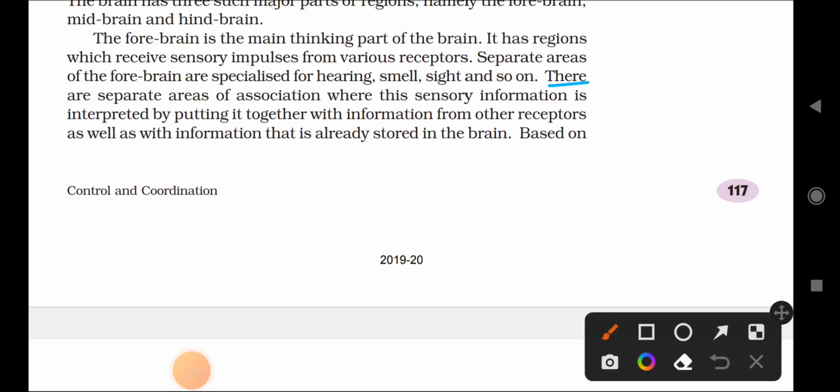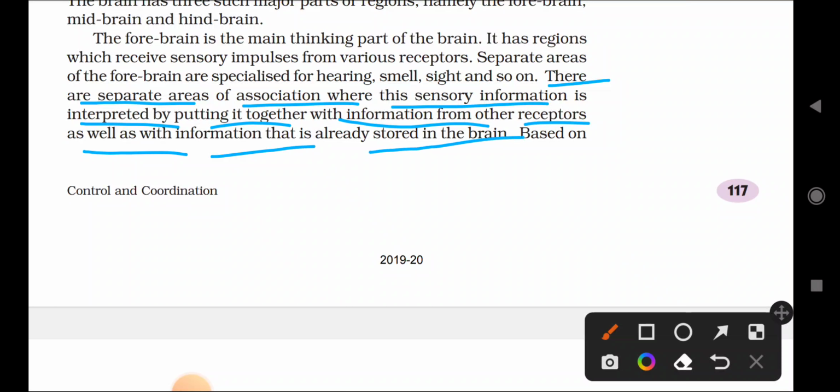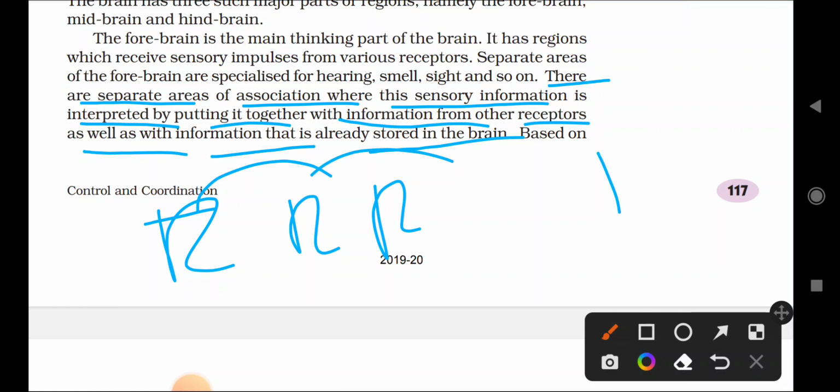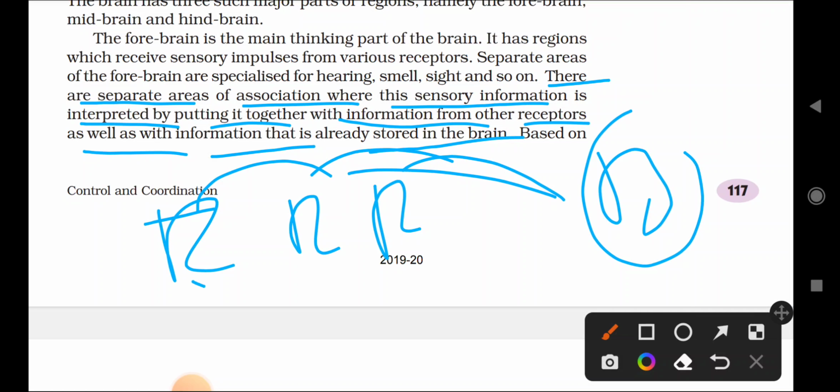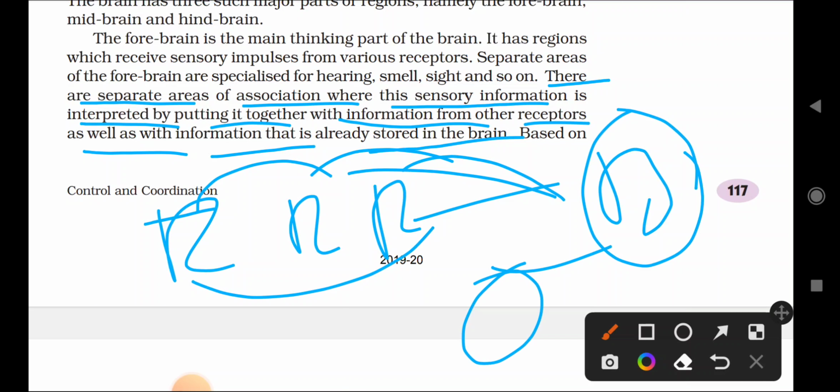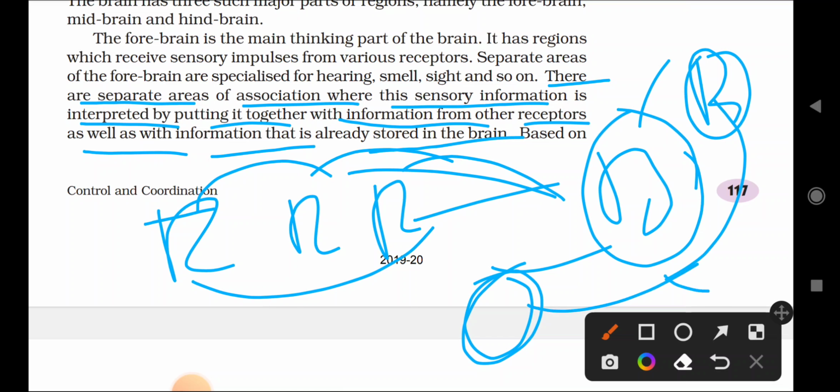So there are separate areas of association where the sensory information is interpreted by putting together information from other receptors as well as the information already stored in the brain. How does the brain work? The brain is connected to different types of receptors, and these receptors give information to the brain. The brain puts this information in one place, analyzes it with the information already stored in the brain, and finally gives an appropriate response.